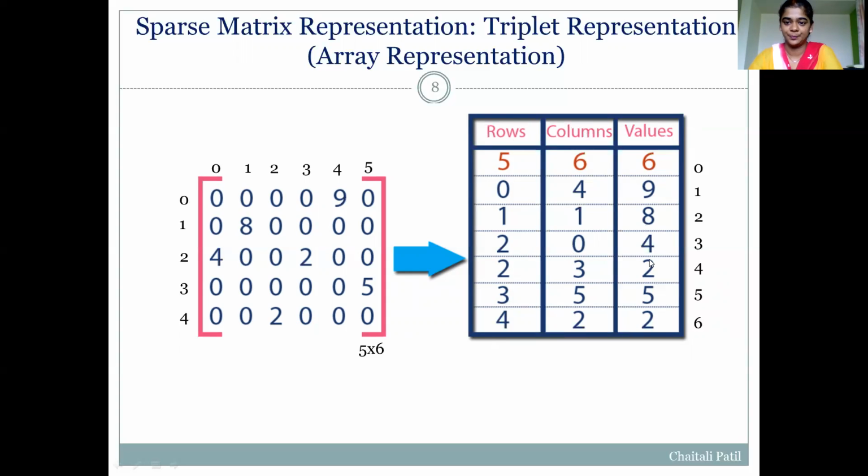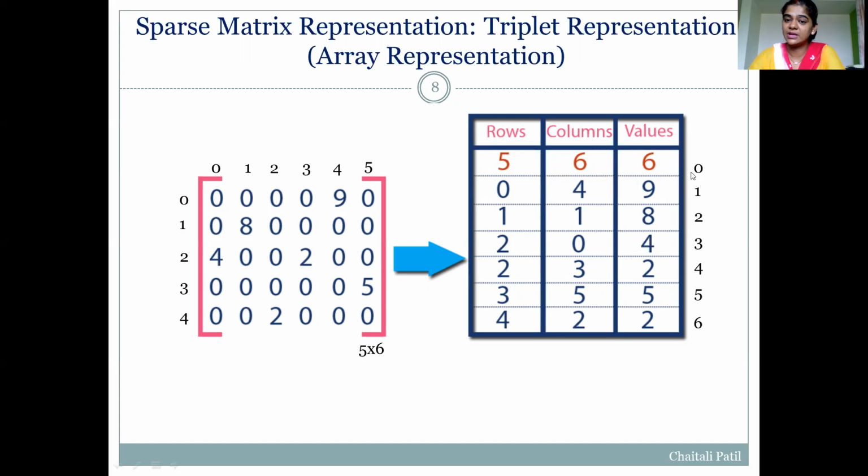non-zero value. In this triplet representation, the first row is special. It is always special. Why? Because it gives the information of this original sparse matrix. As there are 5 rows and 6 columns, so 5 by 6, this will be stored in this 0th row.